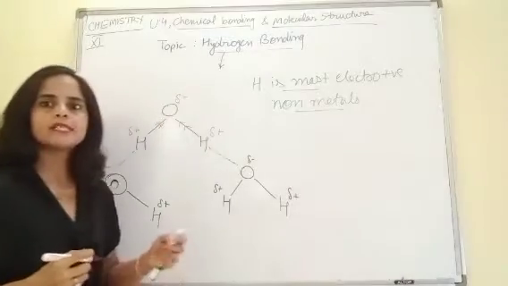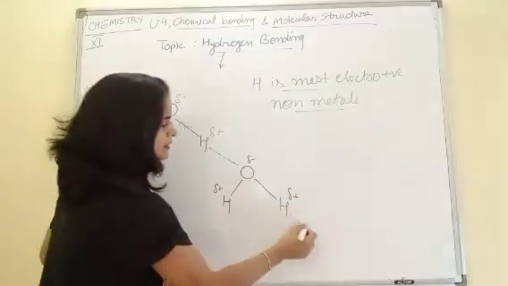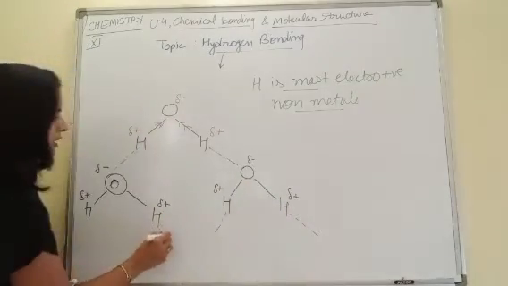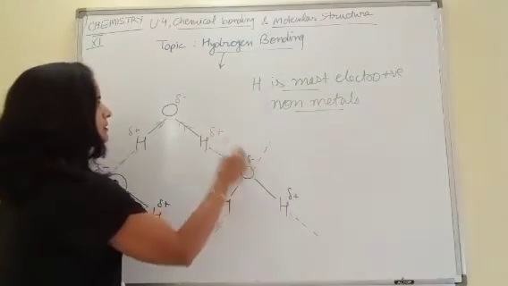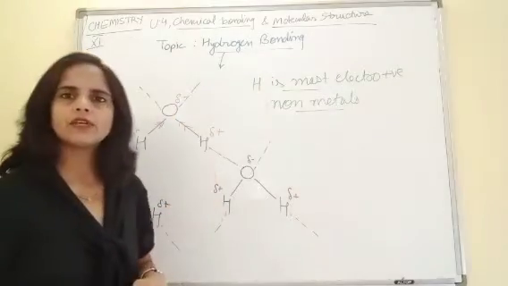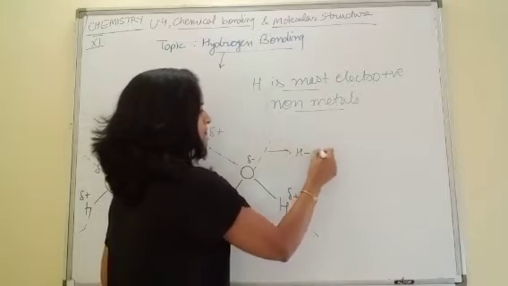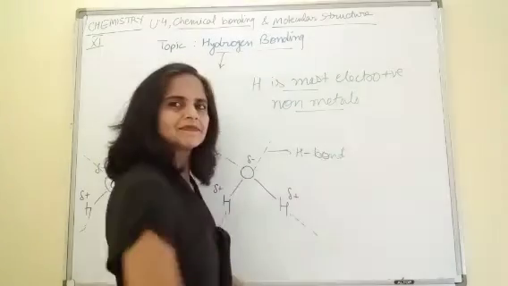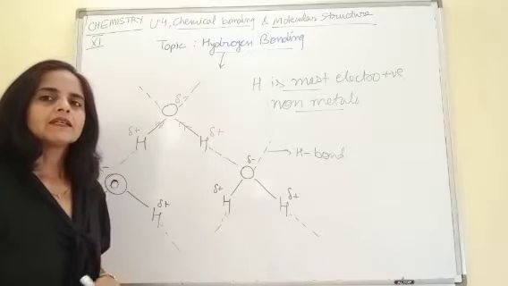Don't forget to show these charges. And then again, keep on extending this network like this. In this way. These dotted lines which we are showing represent hydrogen bond. Now it seems easy to make a hydrogen bond.